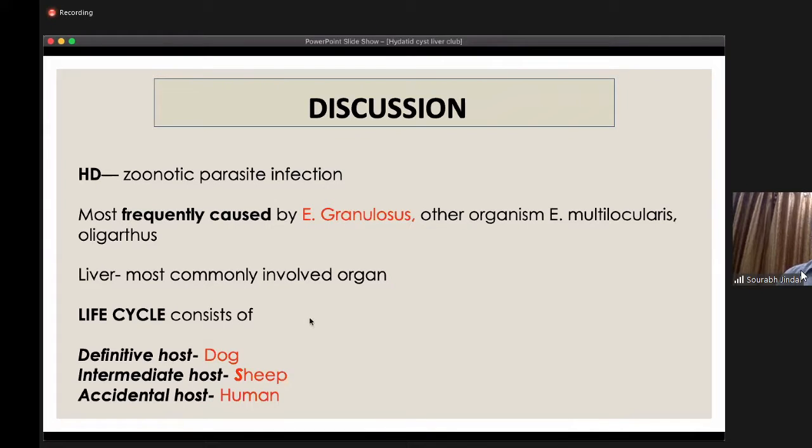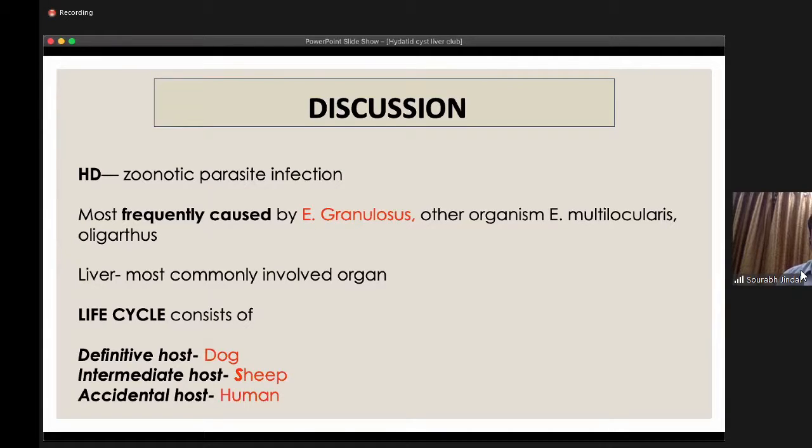Coming to the discussion part, hydatid cyst disease is a zoonotic parasitic infection. It is most frequently caused by Echinococcus granulosus. Other organisms can be Echinococcus multilocularis or oligarthrus, but these are not common in India. These are most commonly seen in the Mediterranean countries. The liver is the most commonly involved organ. Other organs can be involved, like the lung, which is the second most common organ involved.